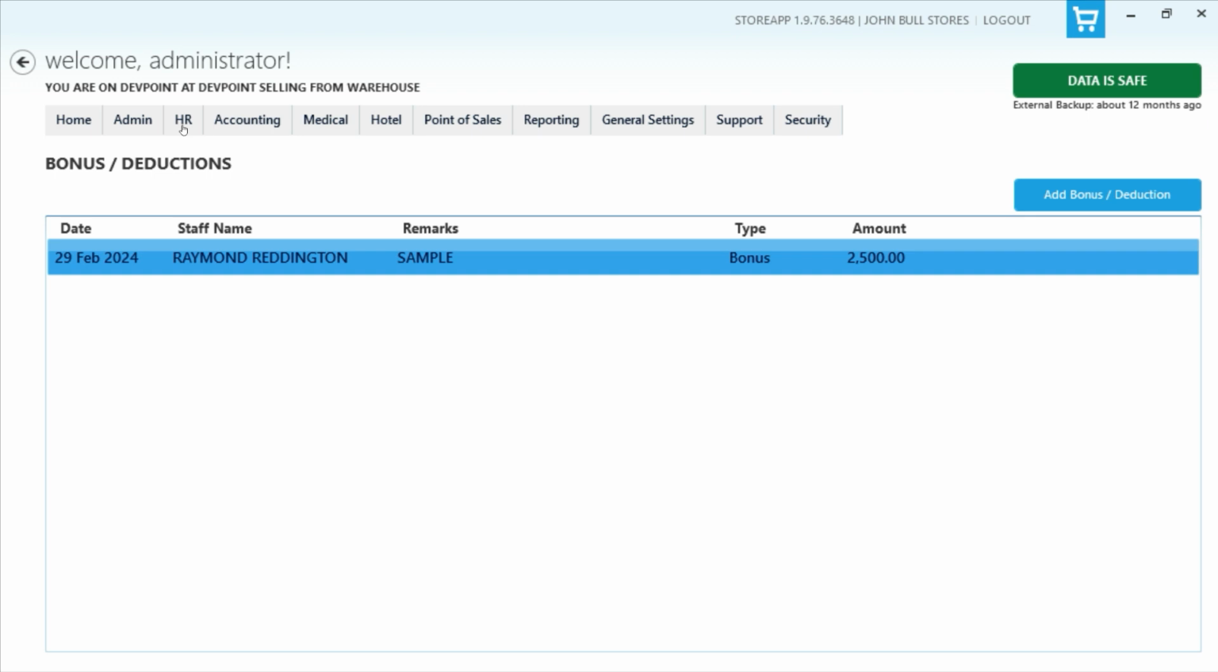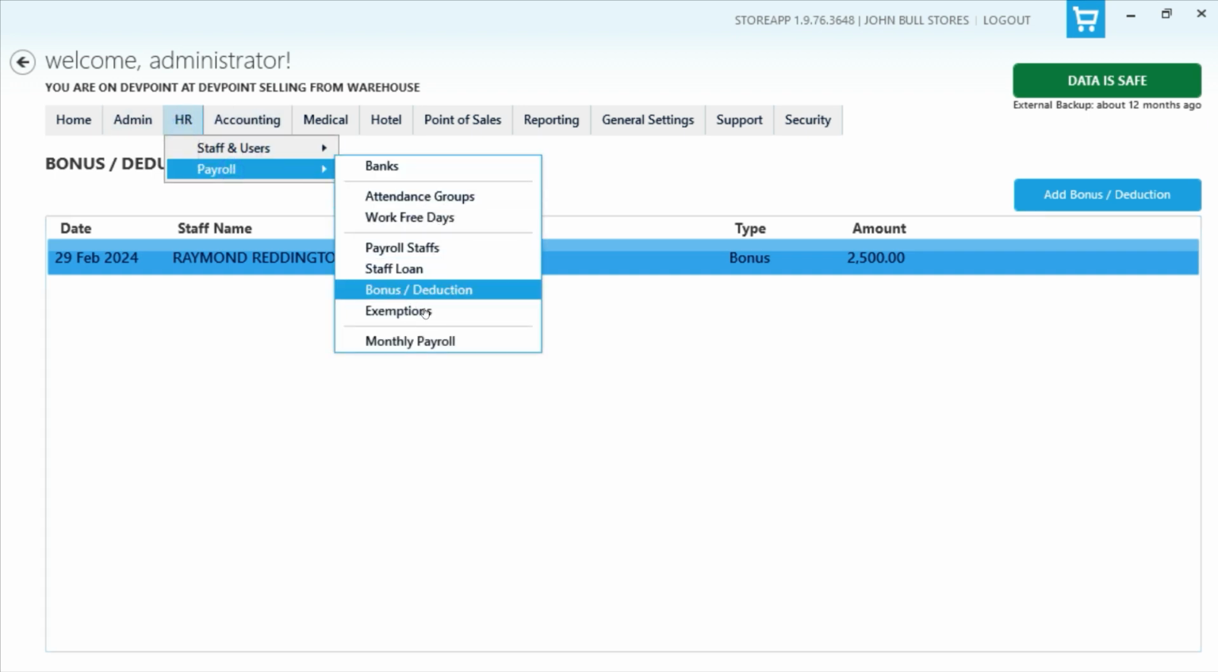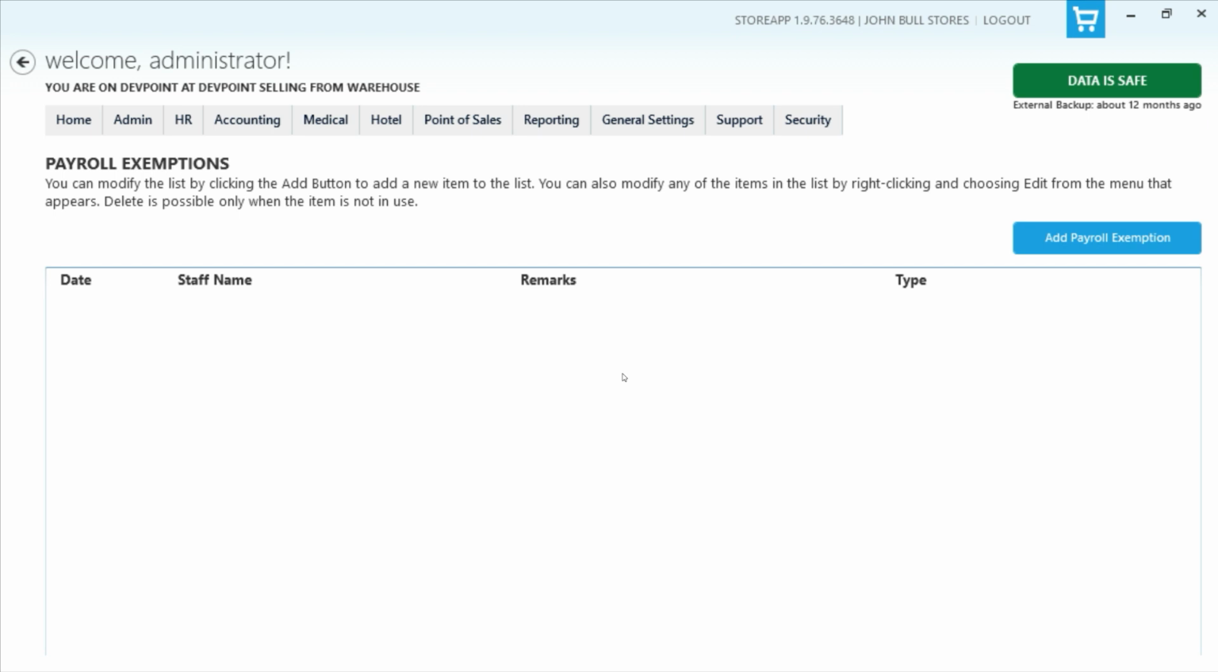So I think the next thing will be to go through exemptions. So exemptions allow you to give some form of exemption for either lateness or overtime. Now the system calculates overtime. Overtime happens when your staff decide to work extra hours. But this is something that can be permitted by the administrator or by you as a business owner. So the fact that you have this payroll function does not mean automatically your staff can just come in and start working extra hours. No, it doesn't work like that.